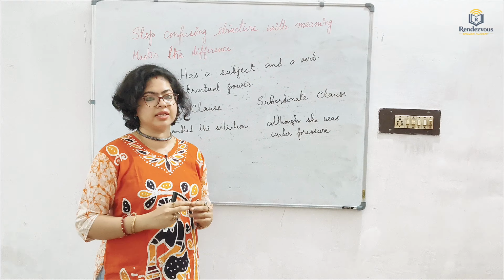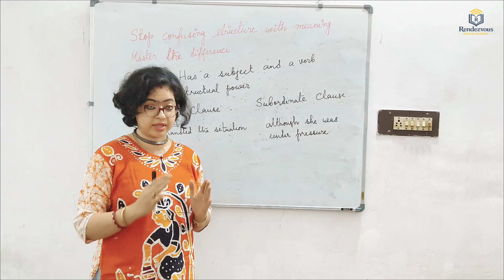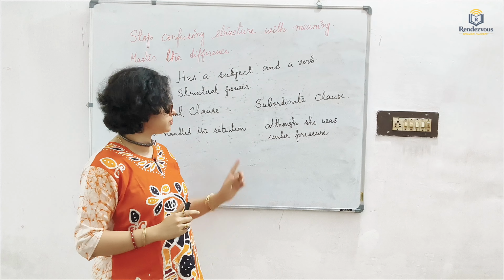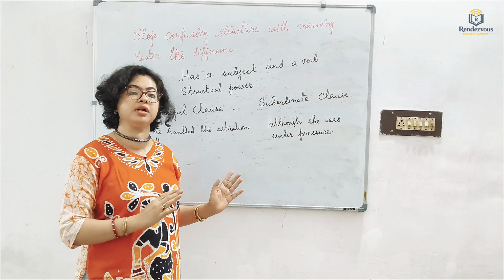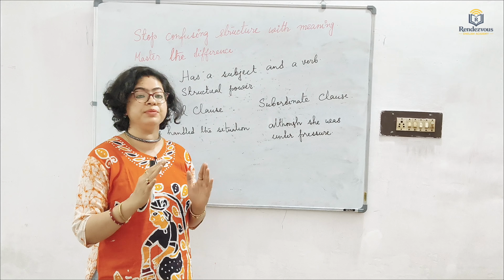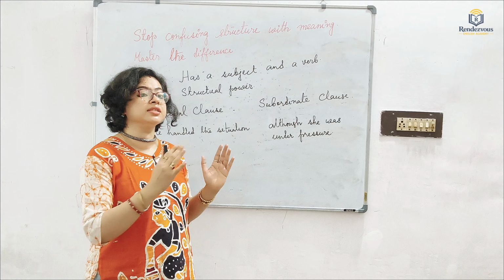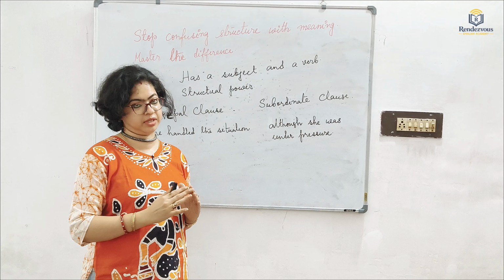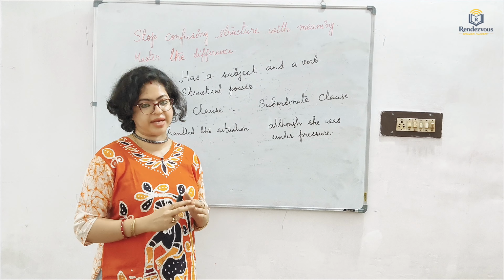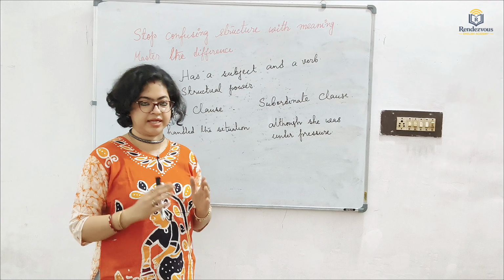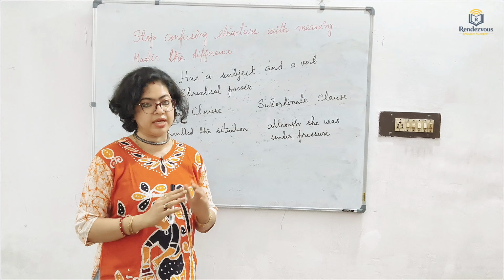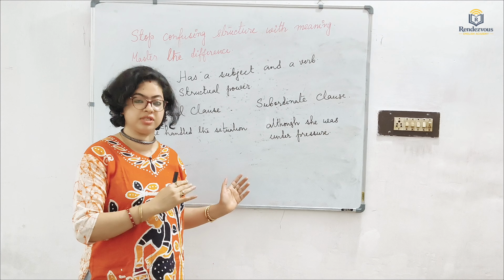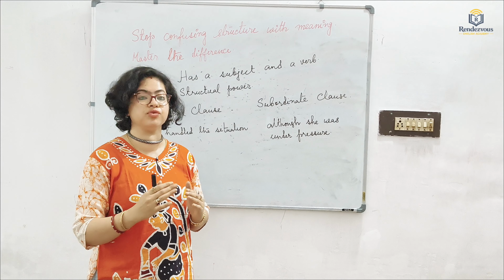It doesn't need the subordinate clause to have complete sense, but the subordinate clause needs the principal clause to have meaning. It supports the meaning of the principal clause. The crux of the matter is that the principal clause is independent in meaning, but the subordinate clause is not independent. It has to be joined with the principal clause to survive, to have meaning.